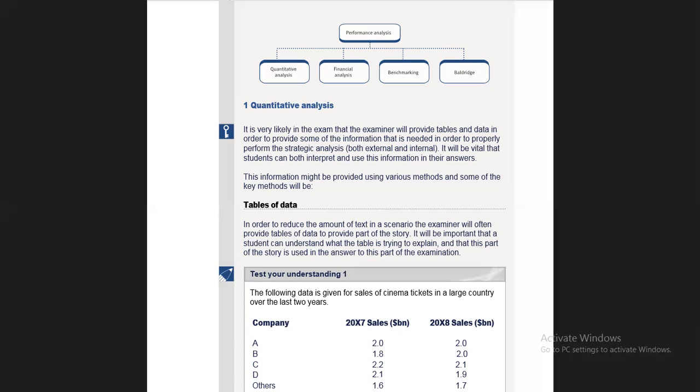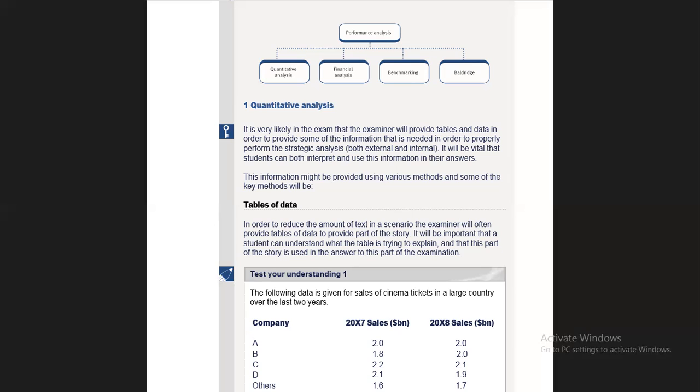There are different methods which we can use for performance analysis. We are dealing with 4 methods today. In this syllabus, you have to consider 4 things through which you are doing the performance analysis. Number 1 is quantitative analysis, number 2 is financial analysis, number 3 is benchmarking, and number 4 is Baldrige.